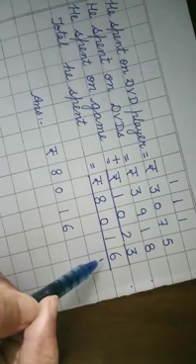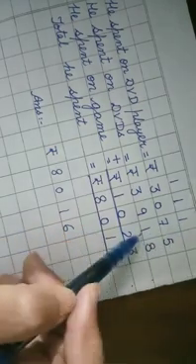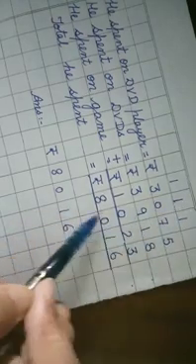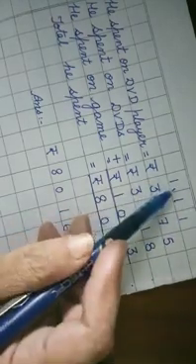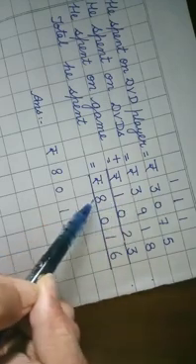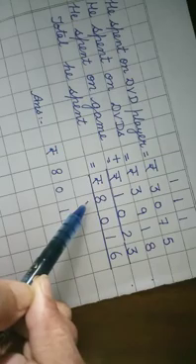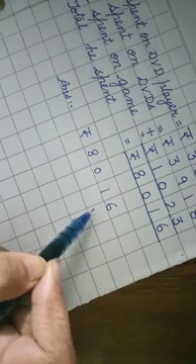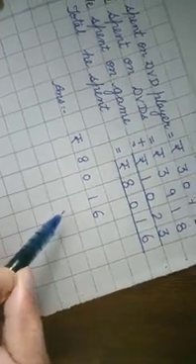5 plus 8, 13, 13 plus 3, 16. 1 plus 7, 8, 8 plus 1, 9. 9 plus 2, 11. 1 plus 9, 10. Again 1 is carryover. 1 plus 3, 4. 4 plus 3, 7. 7 plus 1, 8. So we get the answer rupees 8,016. Is it clear, student?